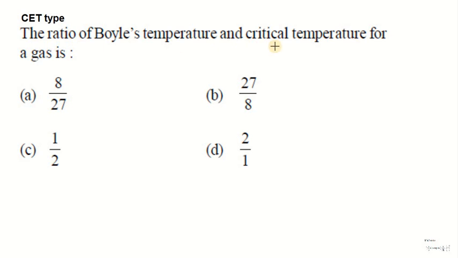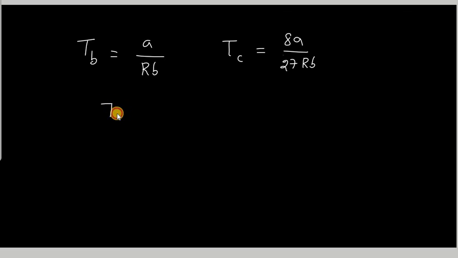Next question. The ratio of Boyle's temperature and critical temperature for the gas is? Let us see. The Boyle's temperature formula, related to the van der Waals constants, is TB equals A by RB. Similarly, the critical temperature value according to the van der Waals solutions is 8A by 27 RB. They are asking for the ratio of the Boyle's temperature to the critical temperature. So if you find TB by TC, that will be the answer.